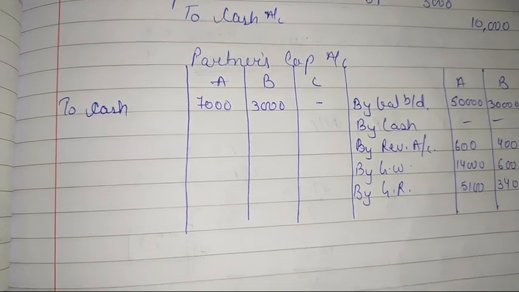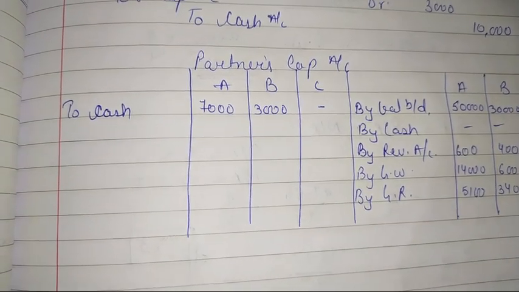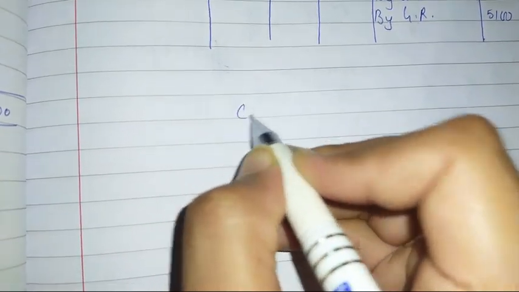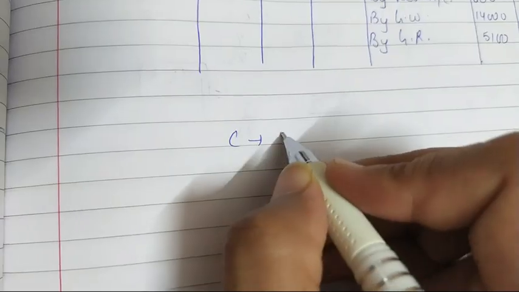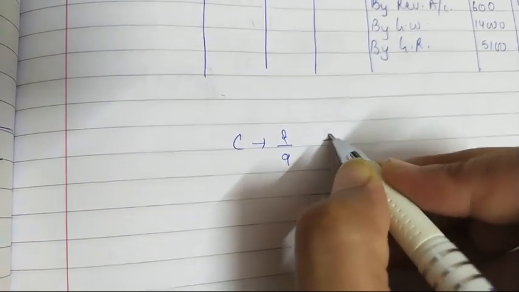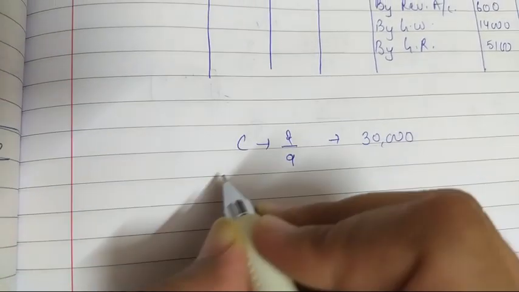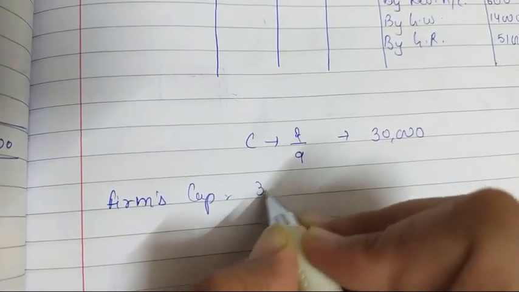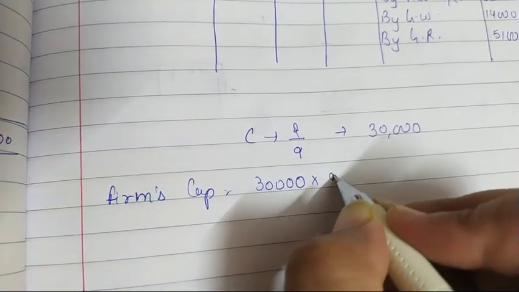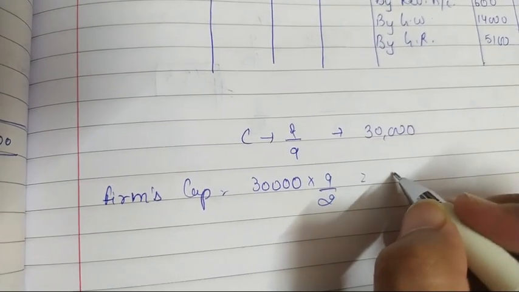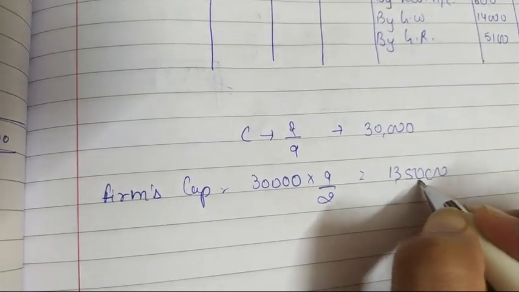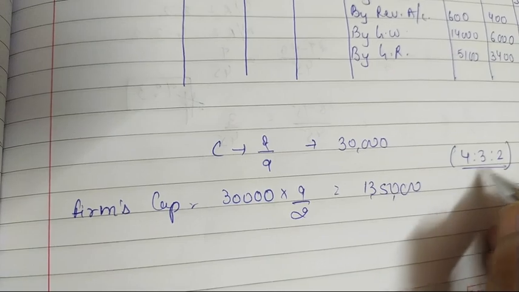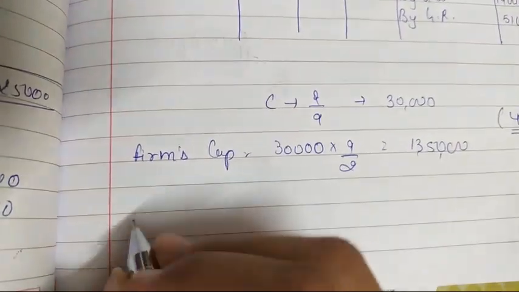Now it's time to calculate the new capital of partners as per the new profit sharing ratio. So C is coming for 2 by 9th share and bringing 30,000 as capital. So I am calculating the firm's capital, that is 30,000 into 9 upon 2, and that is 15,000 into 9, 1,35,000. Now our new profit sharing ratio is 4:3:2. So according to this we will calculate the new capital.